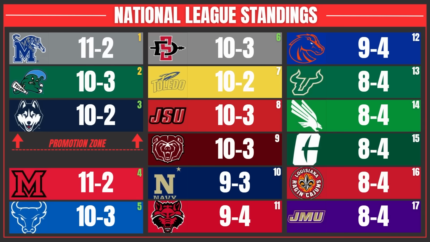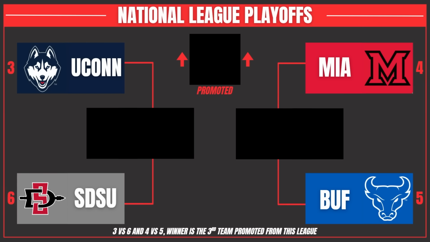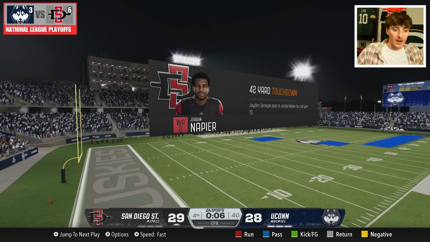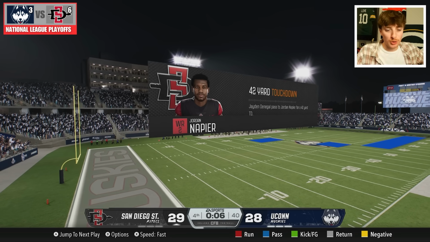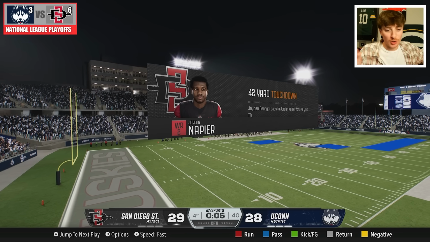UConn, however, will have to play in the playoff to earn it. They'll play a home game against San Diego State in the 1st round, and then Miami, Ohio versus Buffalo. That is depressing. UConn gave up a touchdown with 6 seconds remaining in the game, a 42-yard touchdown. I'm worried this is the closest they'll ever be to get promoted.